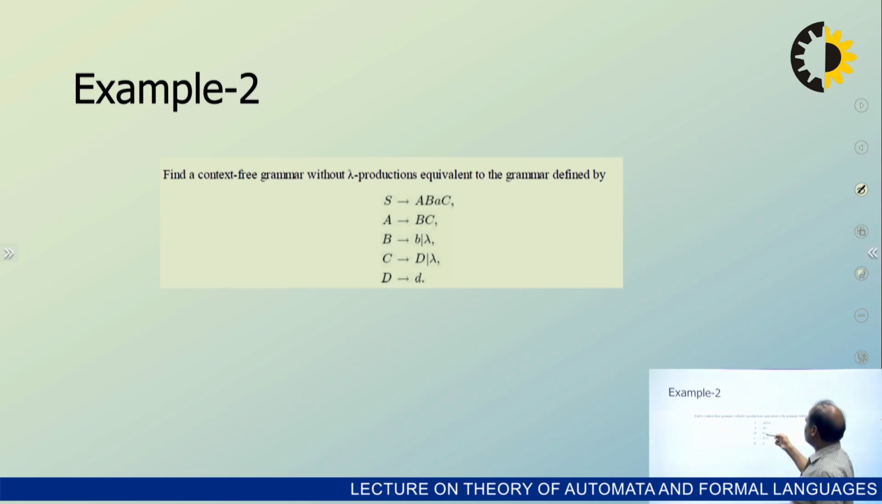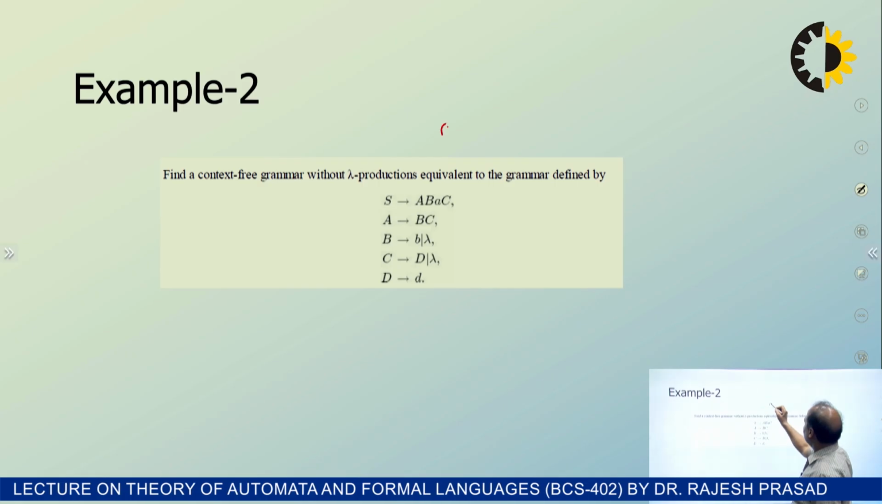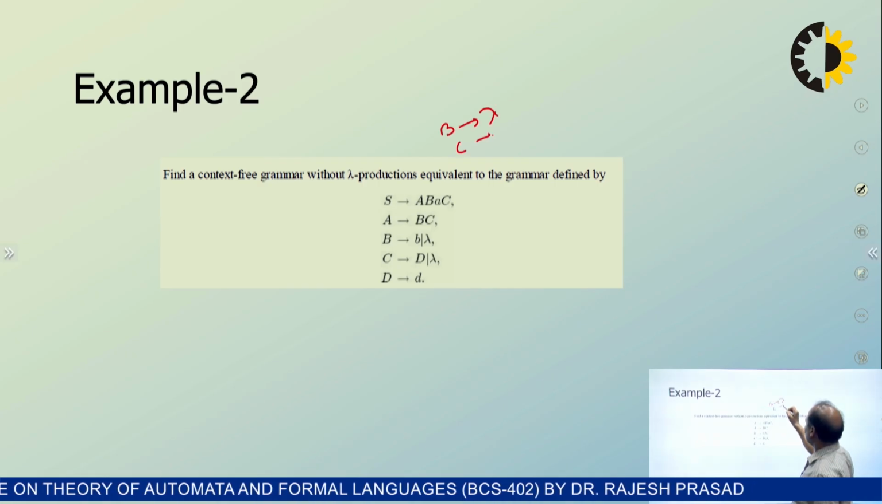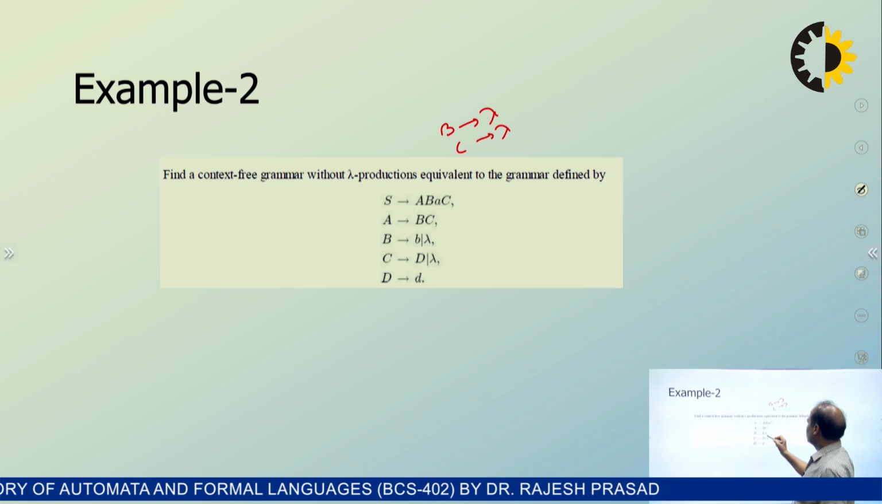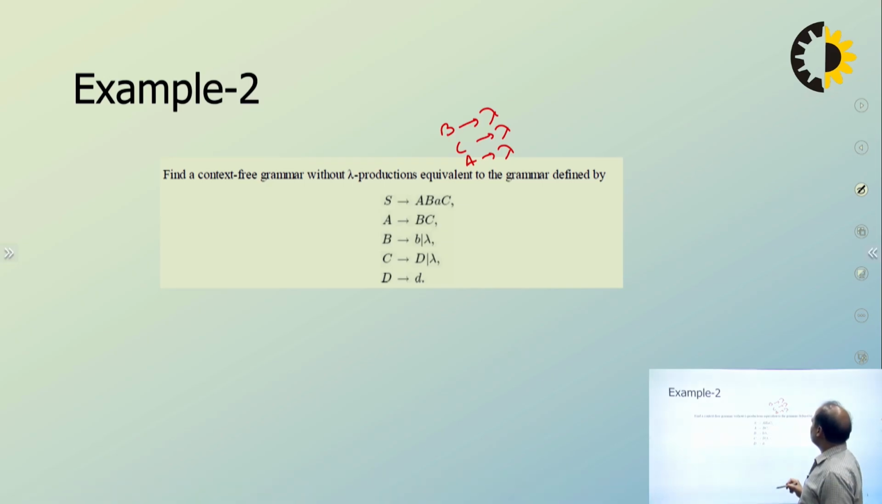A goes to... let us identify the lambda productions first, right? So B goes to lambda and C goes to lambda. Whenever B goes to lambda and C goes to lambda, both are lambda. So by this, A is also lambda. Look here: A goes to BC, B lambda, C lambda, so it will become A lambda. That means A, B, C are lambda productions, right? Such type of productions will be deleted.